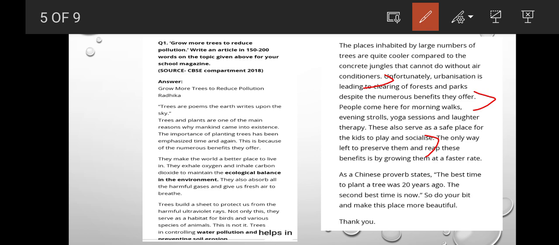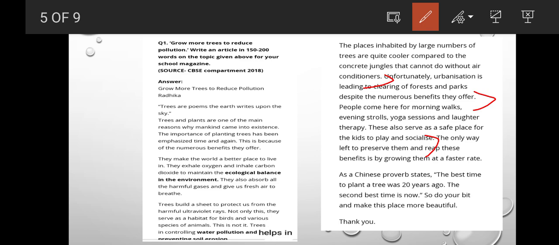Now, the only way left to prevent this and reap these benefits is by growing trees at a faster rate. A very important thing, but for that you need to have space. As we know, there are nucleated types of houses. Do you know what nucleated houses are? The houses are constructed very near, joined to one another in city areas, so we do not have much space to make a tree stand. This is a main threat of today's generation.